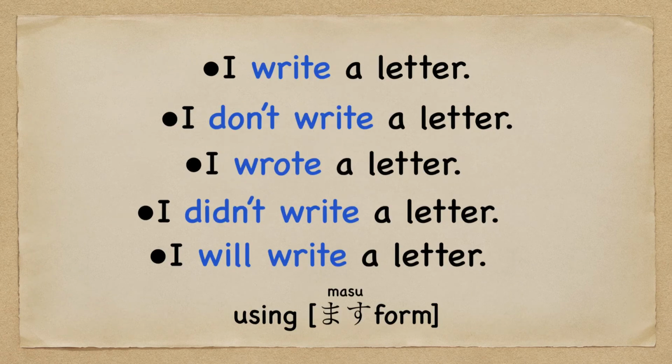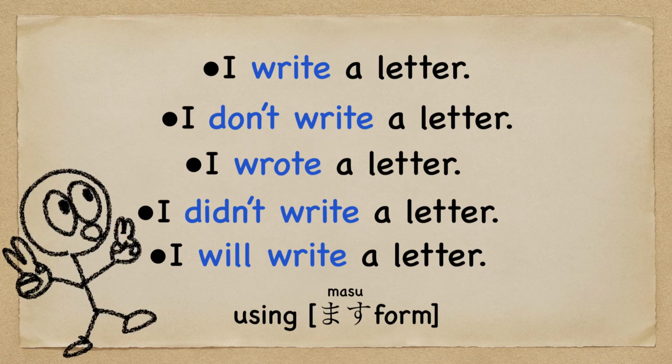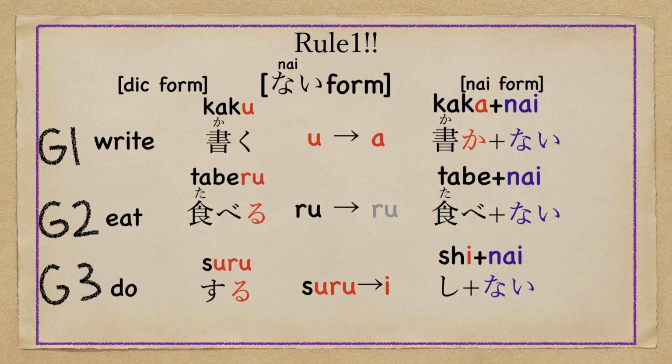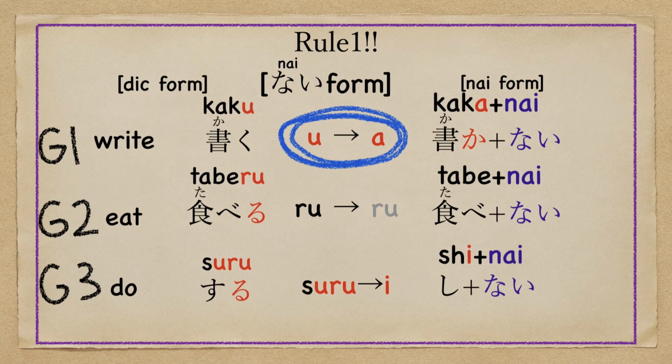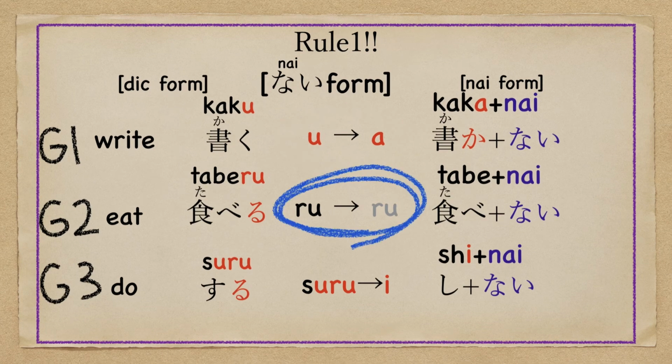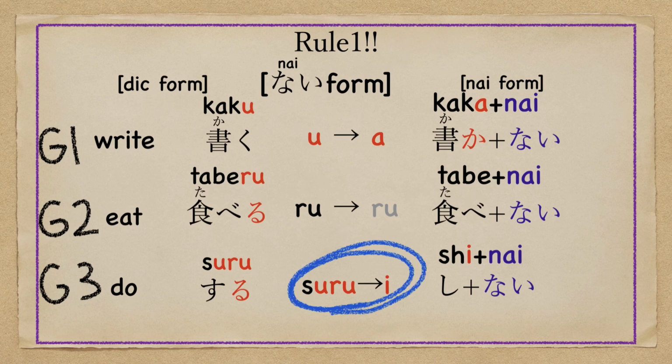If you can't make the masu form, you can't say all of them in Japanese. So I'll say again, please learn how to make the masu form. Okay. Rule number 1. u becomes a. Rule number 2. Throw away る. Rule number 3. uru changes to e, and put ない.